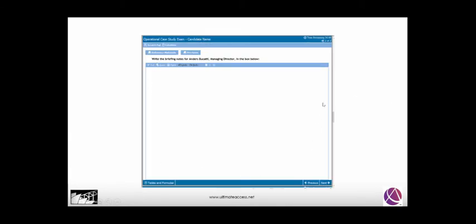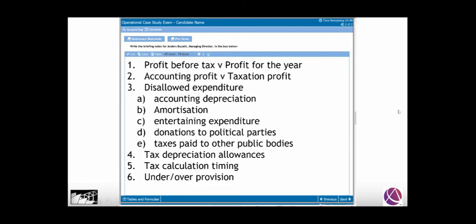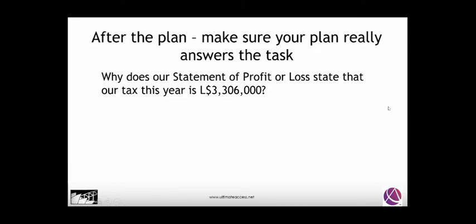Here's the start off. A typical answer sheet where we would start to put in our headings. Profit before tax or profit for the year. Remember, he's given us a profit for the year figure that he's then worked 20% on. Accounting profit or taxation profit, disallowed expenses, tax depreciation allowances, tax calculation, and under and over provision.